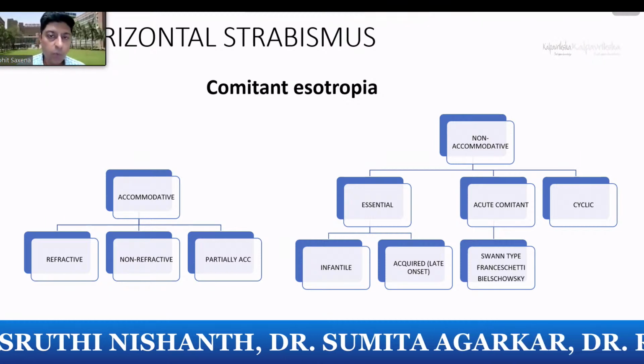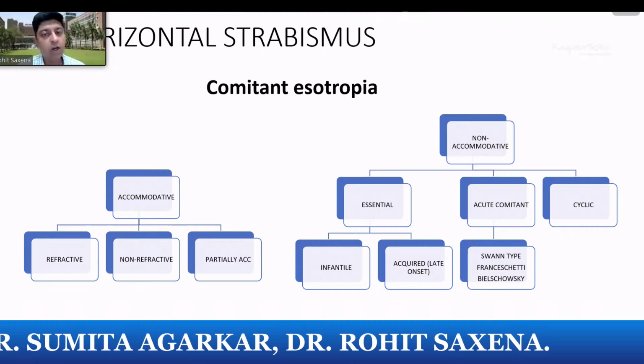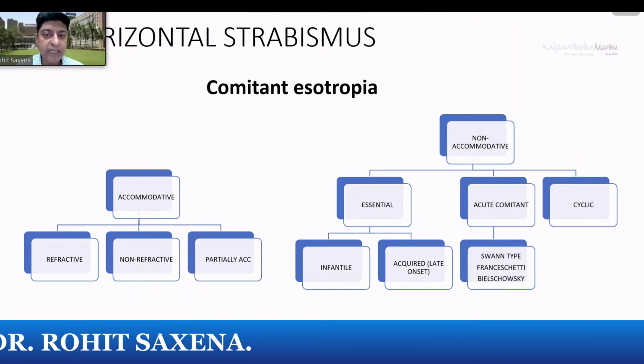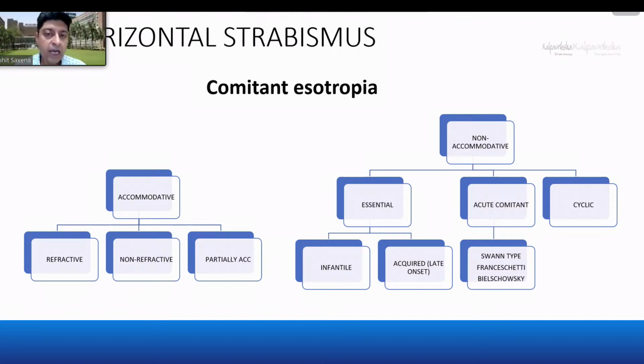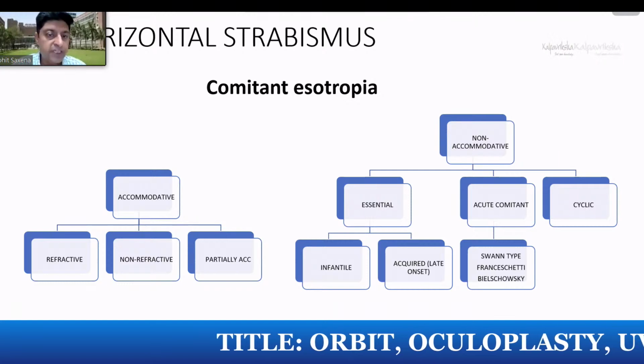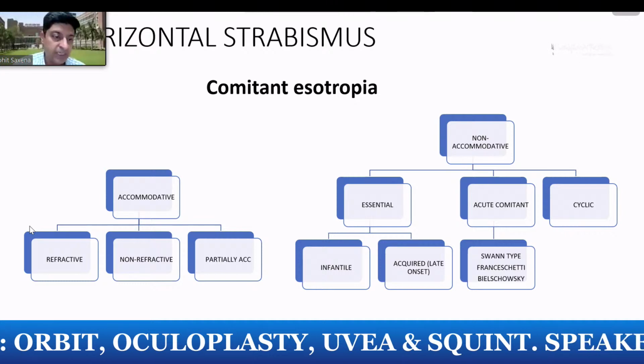Now, when the patient is accommodating for distance with a high or moderate hyperopia, there is a tendency for the eye to go in because of the associated accommodative convergence, AC, that the child would have. The fusional vergence in all of us keeps it aligned.